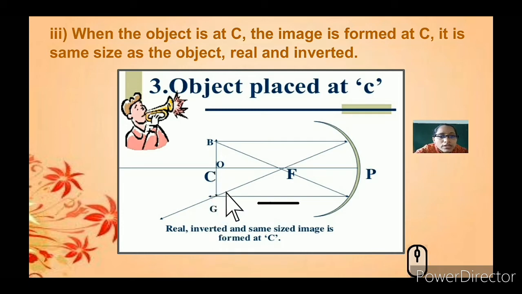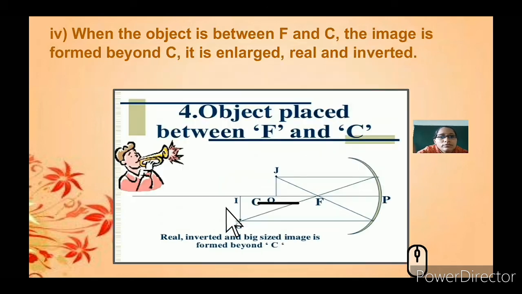That is very simple here. Here the two lines meet and you have got an inverted image, but it is at the same point where the object is placed. So here the image is real and inverted.